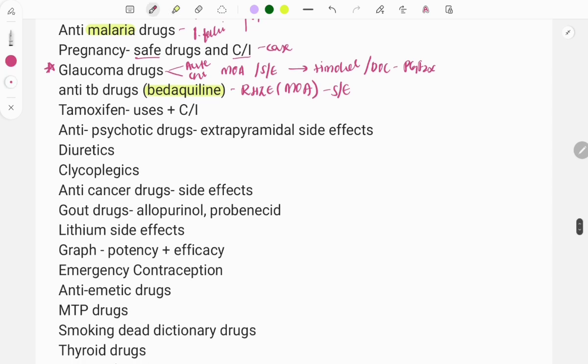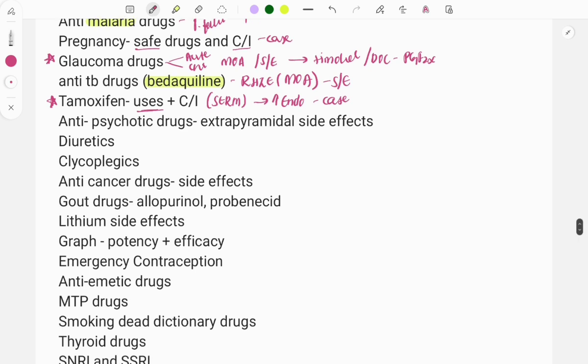Then moving on, this is also a repeat topic and frequently questions are asked on tamoxifen. It is a selective estrogen receptor modulator, and questions are asked on its uses and contraindications, because it is used in breast cancer and there's a very serious side effect of it, that it increases the risk of endometrial cancer. A clinical case can also be asked in integration with gynecology, that a female was having breast cancer and was taking tamoxifen, and after a few days she presented with vaginal bleeding. So which kind of drug was used, something like that. So tamoxifen is a repeat topic.